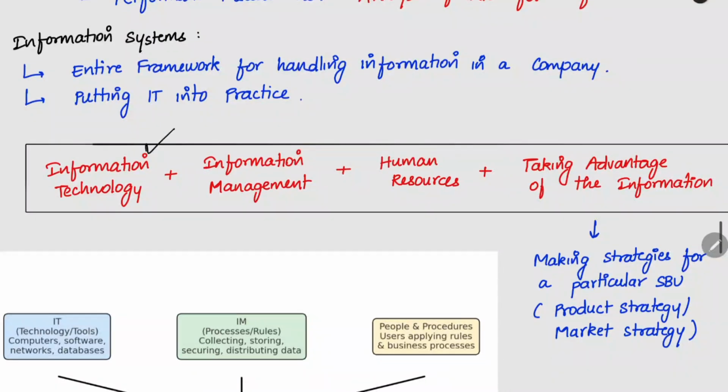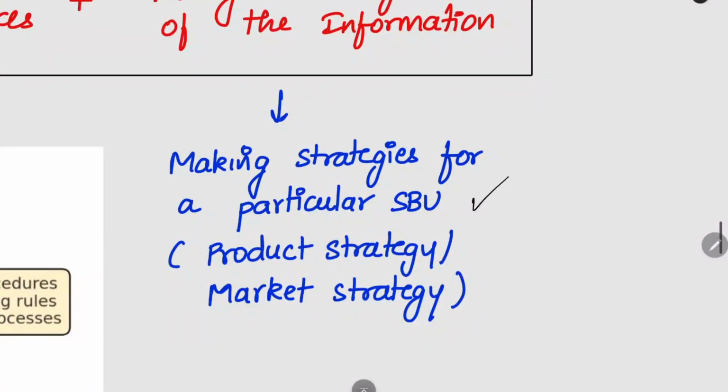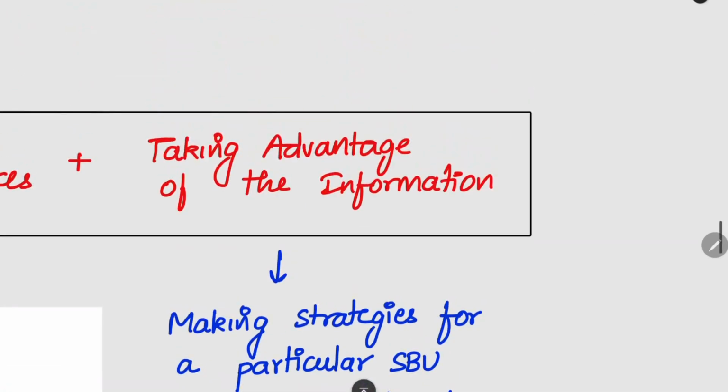Information technology, usage of computer; information management, the process which you have for collecting, storing and distributing data; human resource, the employees who are working in the IT department, taking advantage of the information. How you have to use that information? We can use that information, make analysis, and then we can make strategies based on the data. For example, when you have high customer in a particular area, you can do marketing strategies focused on that particular area. Like that, you can make marketing strategies and menu strategies. That may be product strategy or market strategy. You can do that. That is the meaning of taking advantage of the information.